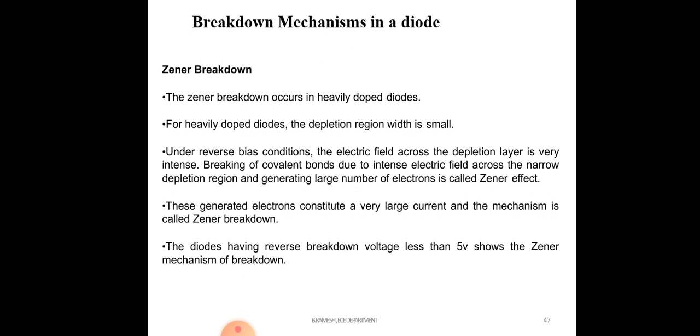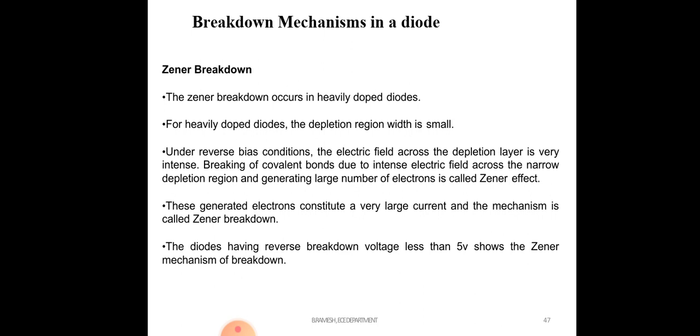Breaking of covalent bonds due to an intense electric field across the narrow depletion region, generating a large number of electrons, is called the Zener effect. These generated electrons constitute a very large current, and the mechanism is called Zener breakdown. Diodes having a reverse breakdown voltage of less than 5 volts show the Zener mechanism of breakdown.